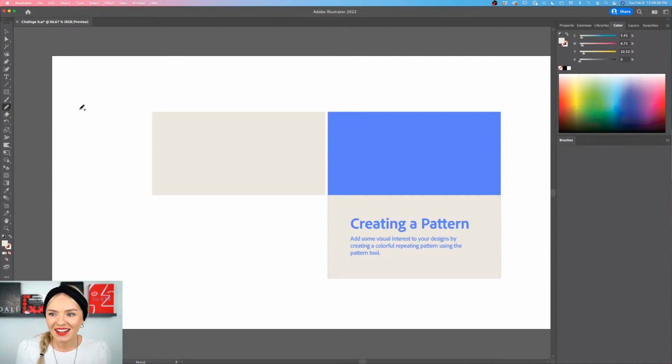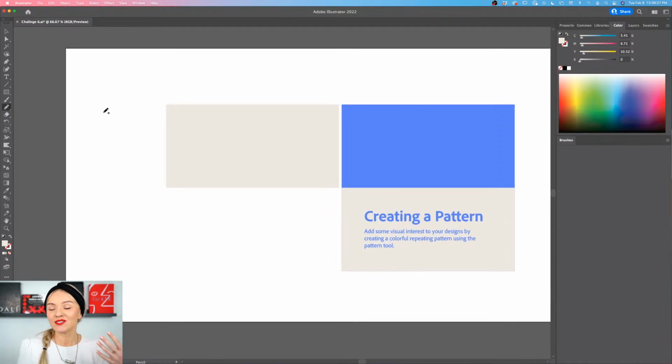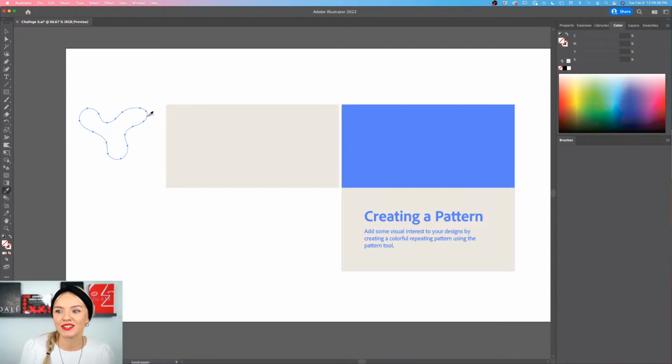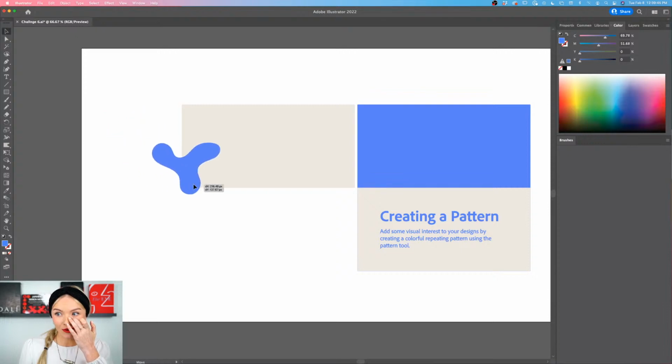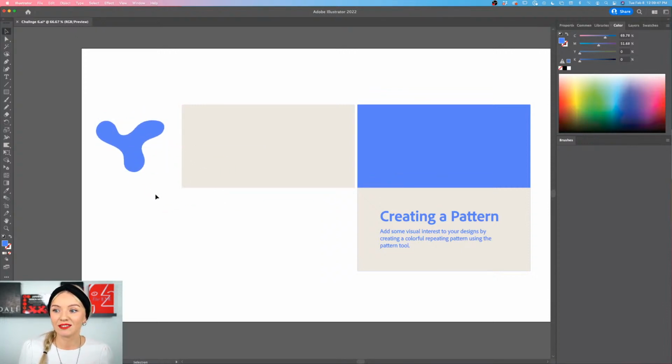Okay, and now I'm going to be drawing a little blob, and it can be just a really abstract kind of shape that you draw. And I'm going to use, again, the letter I on my keyboard to use the eyedropper tool to sample the same color. There we go. So now I have this really cool, fun, a little funky shape.